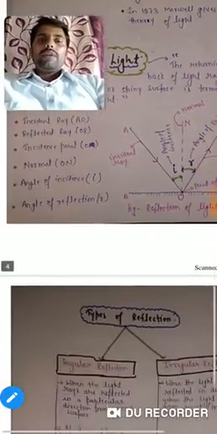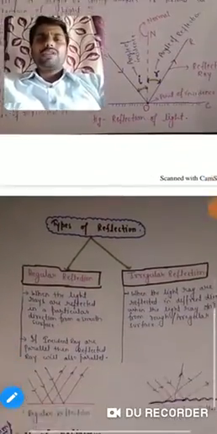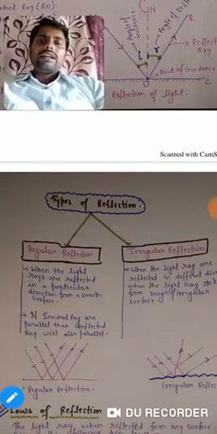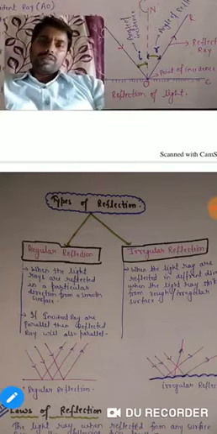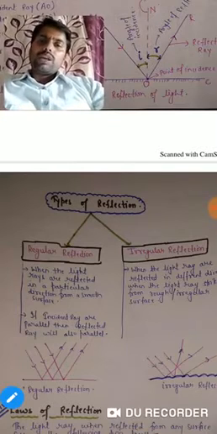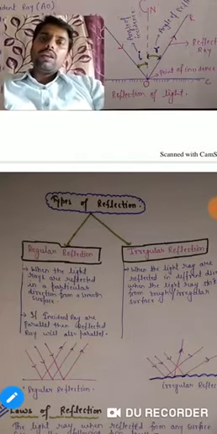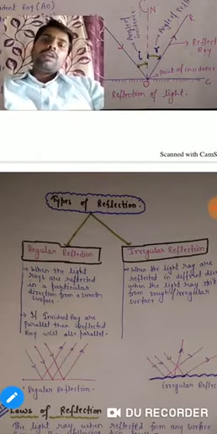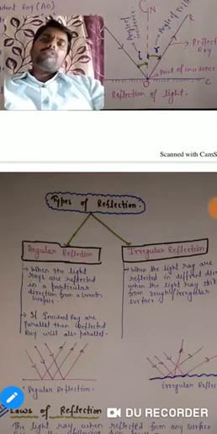Now, next topic: types of reflection. Reflection is categorized into two types, regular reflection and irregular reflection. So what does regular reflection mean?